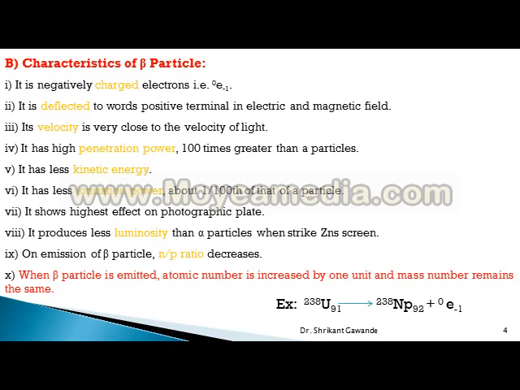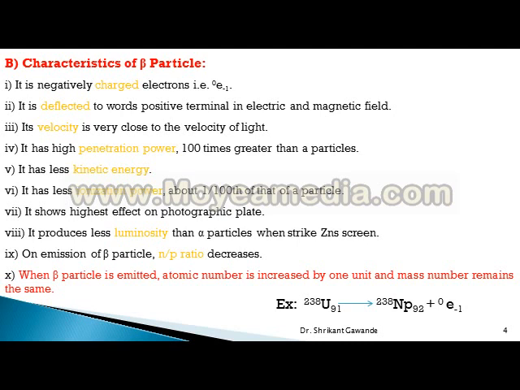On emission of a beta particle, the N by P ratio, meaning neutron to proton ratio, decreases. And the last point and most important: when a beta particle is emitted, the atomic number is increased by 1 unit and the mass number remains the same.